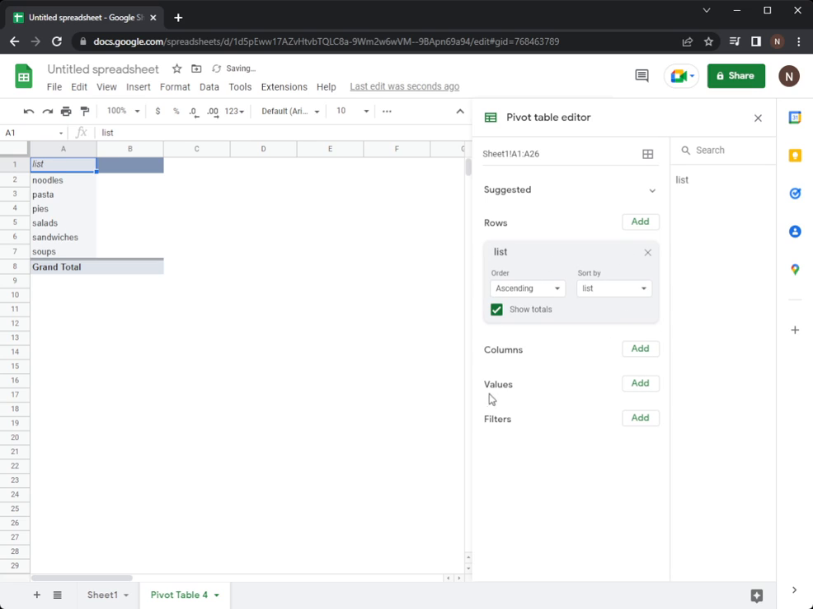Once you have that done, go to values and click add. You want to add the list or the name of your data set, and what that does, it will count how many of each category there is for your data set. So here's a quick way to create your frequency table in Google Sheets.